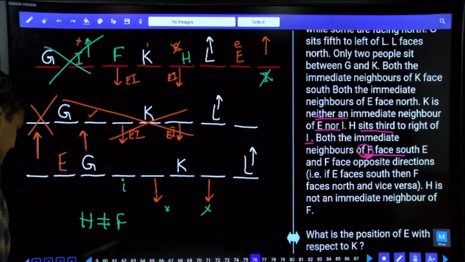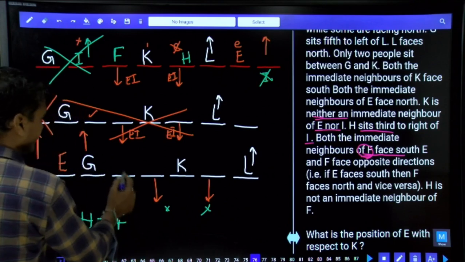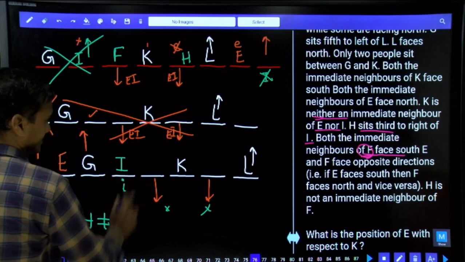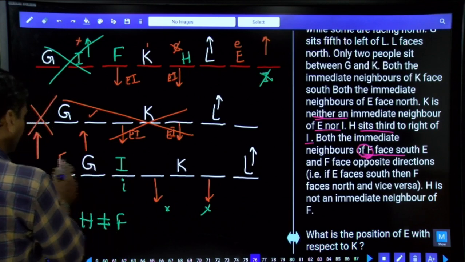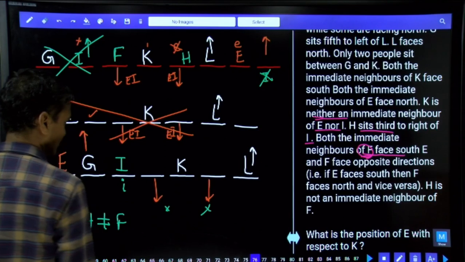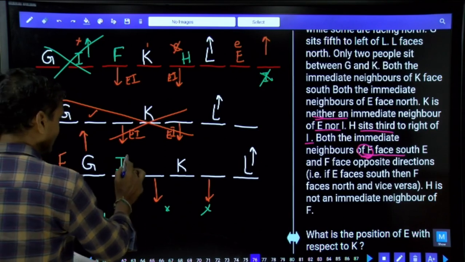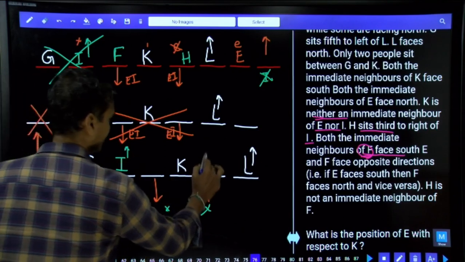Where can we have this I? Now, can you take this I at this place? If I is here, then H sits out to the right of I. H can be either at this place or at this place, isn't it? Now, if I is at this place facing north, then H will be here.